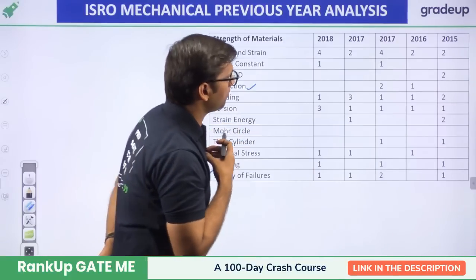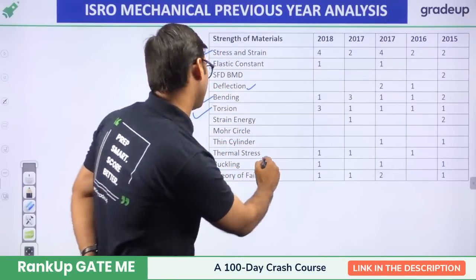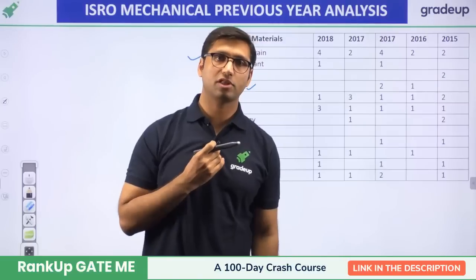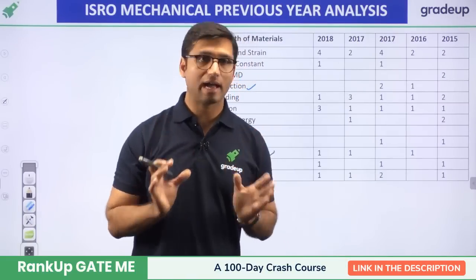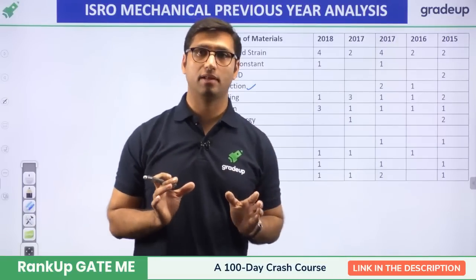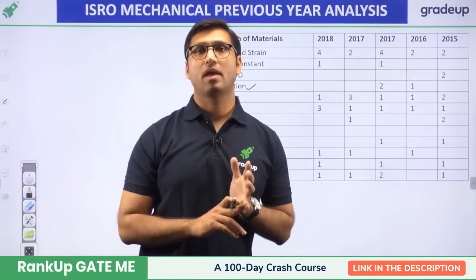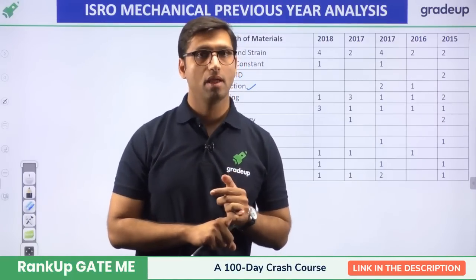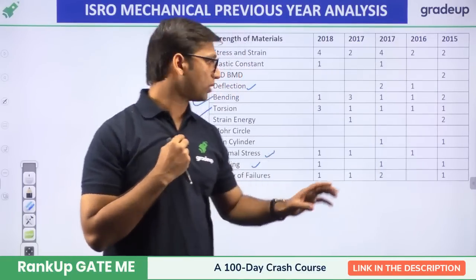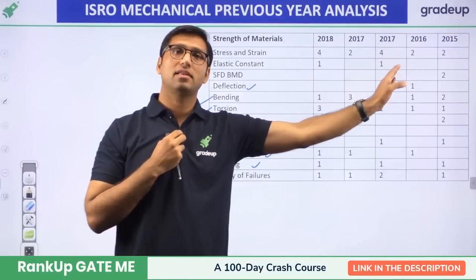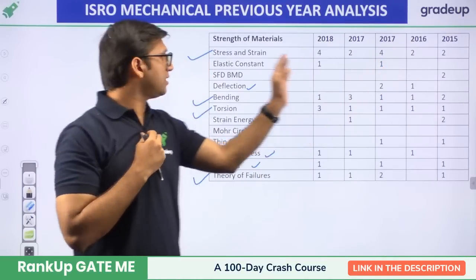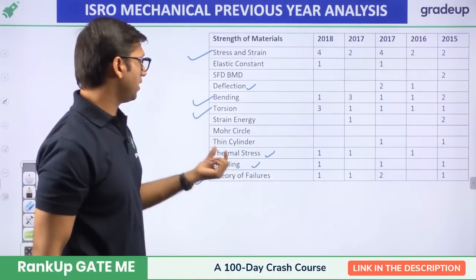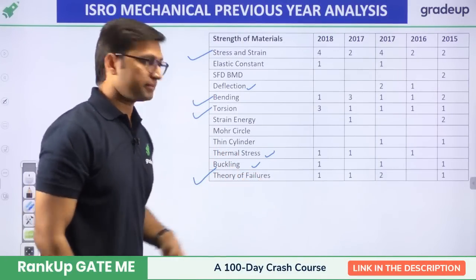Second important weightage is followed by thermal stresses and buckling. They also have good weightage from strength of material. I must tell you, don't exclude this subject. Strength of material, production and thermal part are very, very important if you have to crack this ISRO exam. 13% weightage is for the strength of material subject, and these are the important topics: stress strain, bending, torsion, theory of failure, thermal stress and buckling.